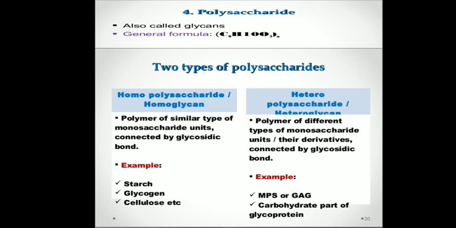Now, what are these different types of polysaccharide that we'll see? First type of polysaccharide is homopolysaccharide. Homo means similar. Whenever similar type of monosaccharide units are used to produce a polysaccharide, or a polymer of similar type of monosaccharide unit connected with the help of glycosidic bond, it is known as homopolysaccharide.